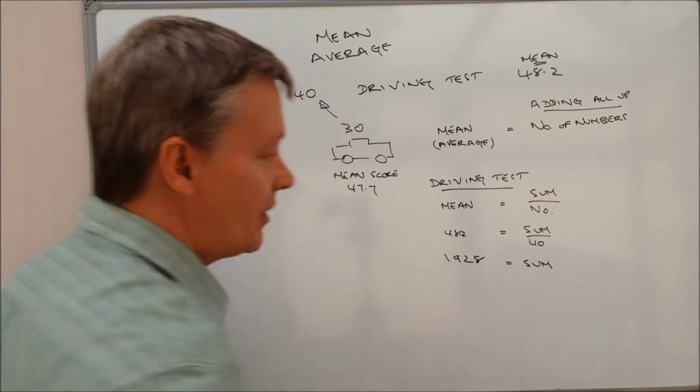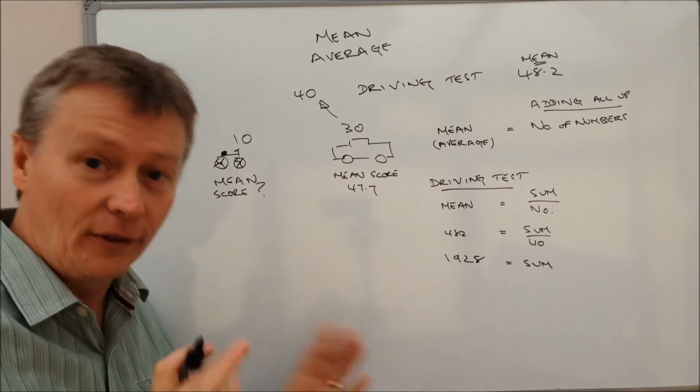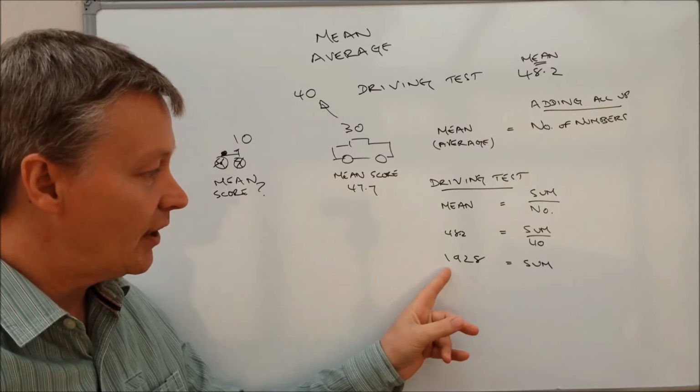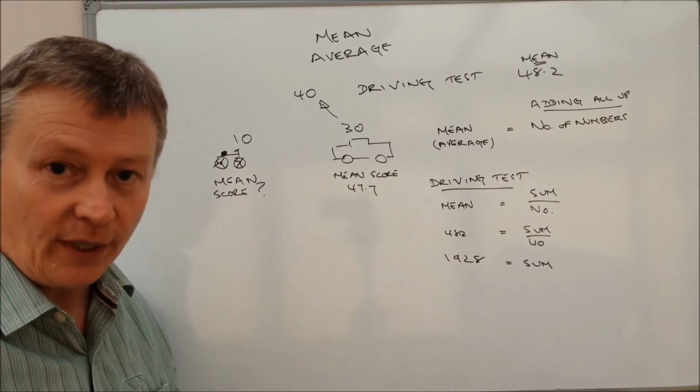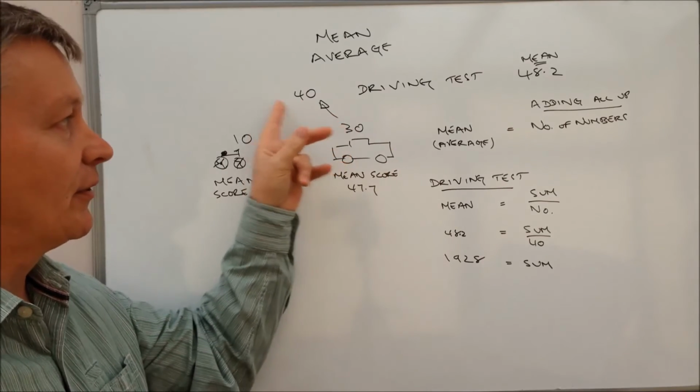1,928. So in other words, out of those 40 people that took the test, the total number of points that were awarded was 1,928 points, given to the 40 people who took the driving test.